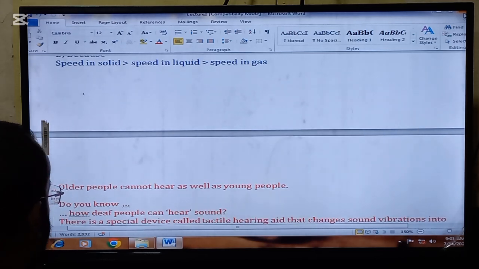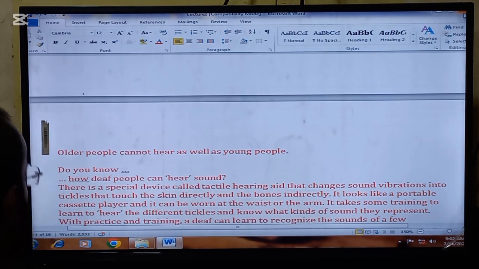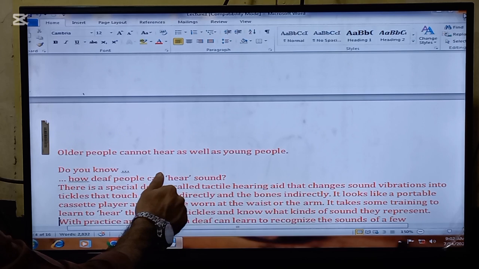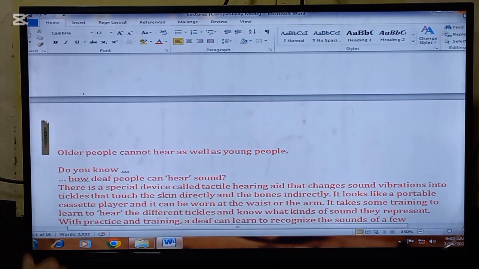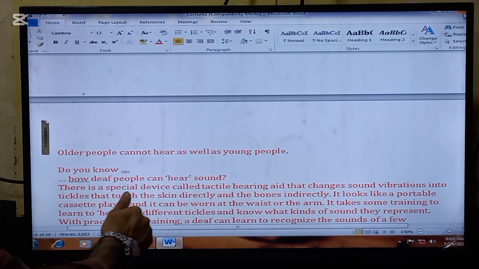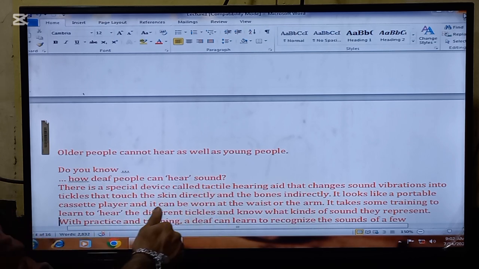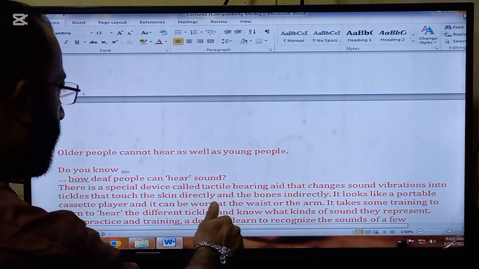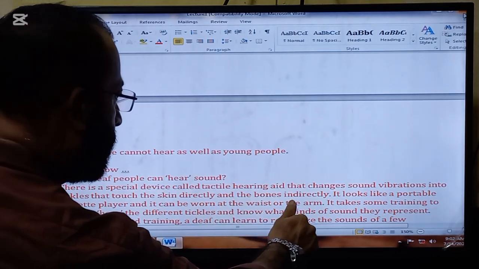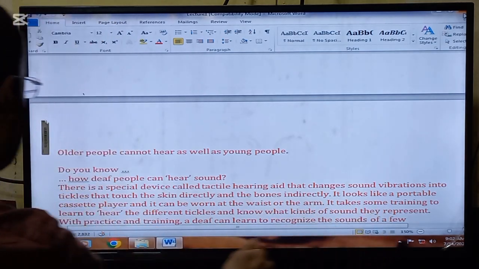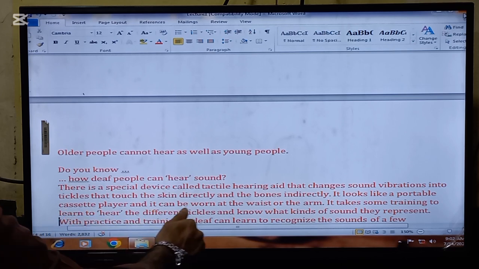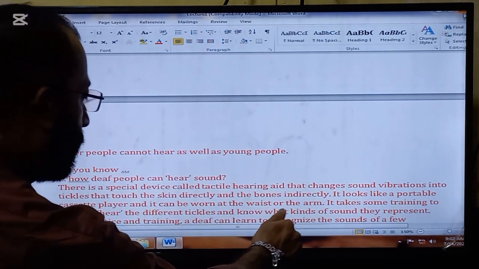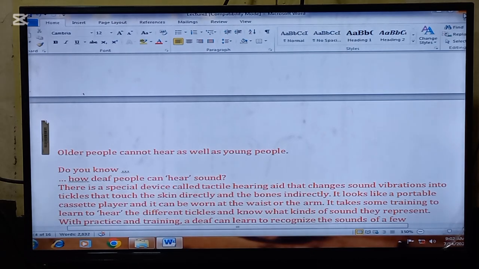Okay, here is a very important point to be noted. Older people cannot hear as well as young people. Do you know how deaf people can hear sound? There is a special device called a tactile hearing aid that changes sound vibrations into tickles that touch the skin directly and the bones indirectly.